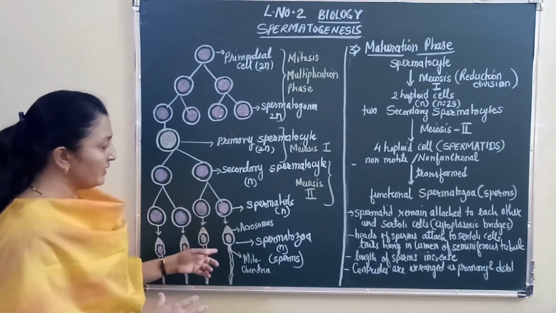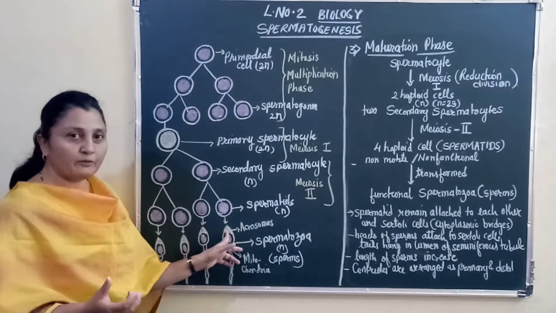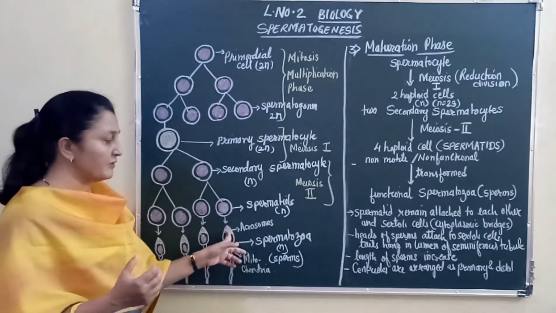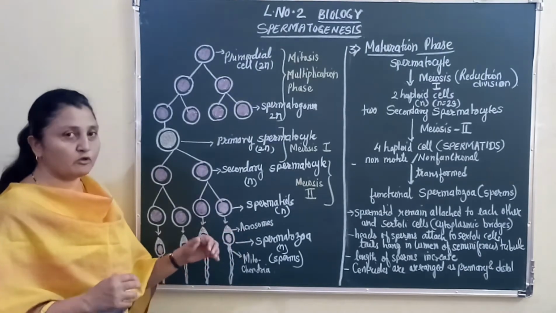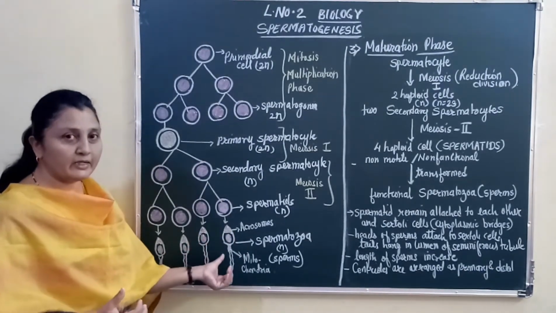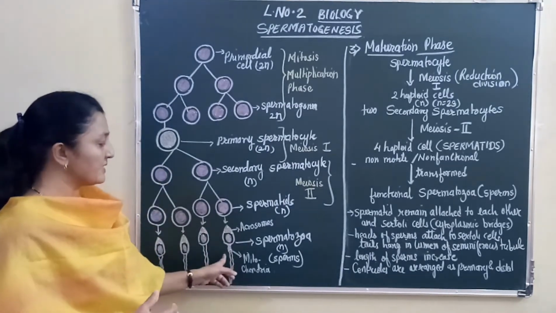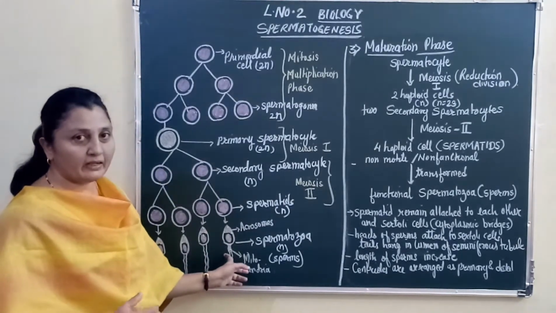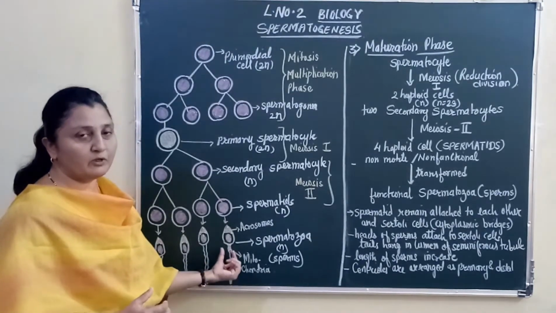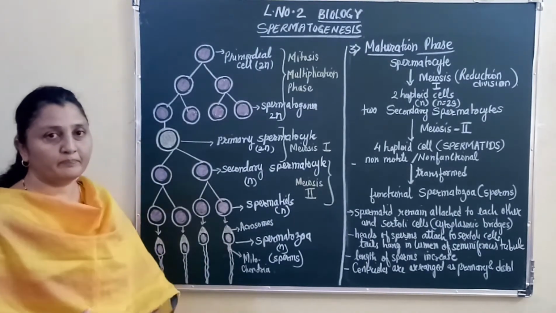Now let me talk about the other parts of these spermatids. The Golgi complex in the cell of a spermatid forms the acrosome part of the sperm, whereas the mitochondria of that cell get spirally coiled, which will give energy to the sperms to swim.